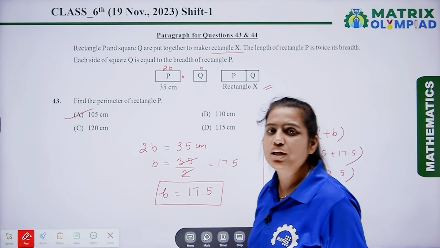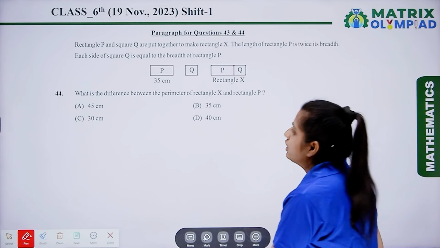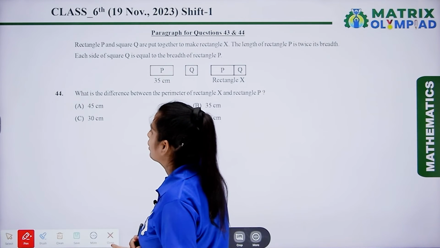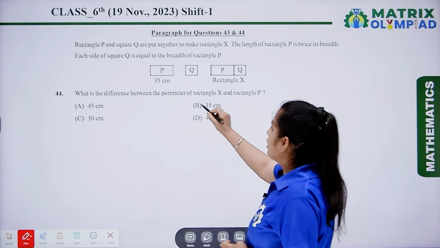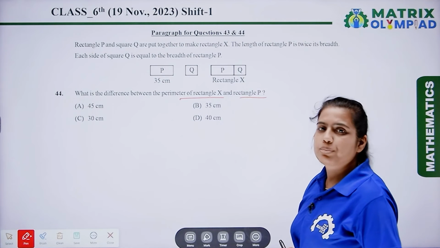Now let's move on to the next question. The next question is also based on the same information, that is question number 44. What is the difference between the perimeter of rectangle X and the perimeter of rectangle P?